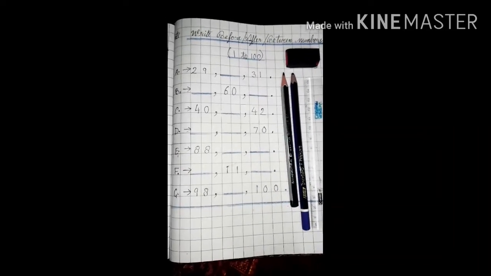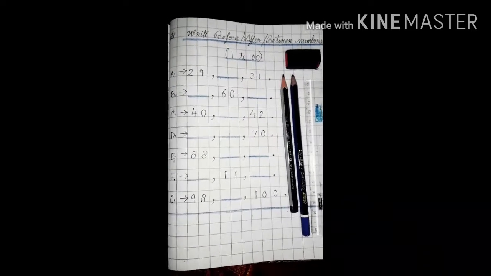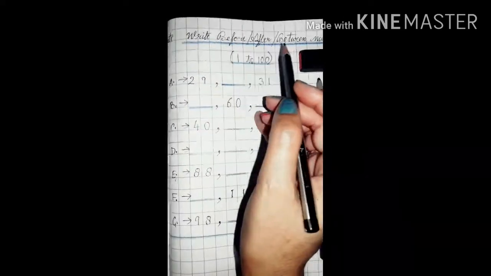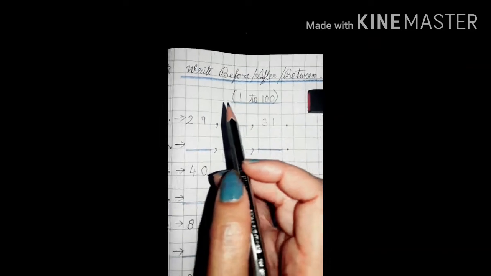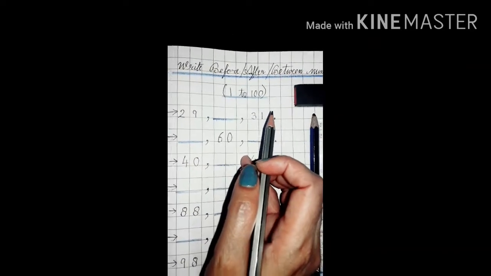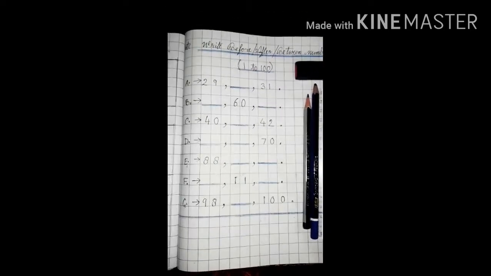Children, today we are going to do a new exercise in our maths copy. And the exercise name is write before, after, between numbers in between 1 to 100. Fine? So children, take out your notebook and your stationery like an eraser, a ruler, a blue marker pencil and your pencil also. I hope you all have taken out these things. So let's start our work.